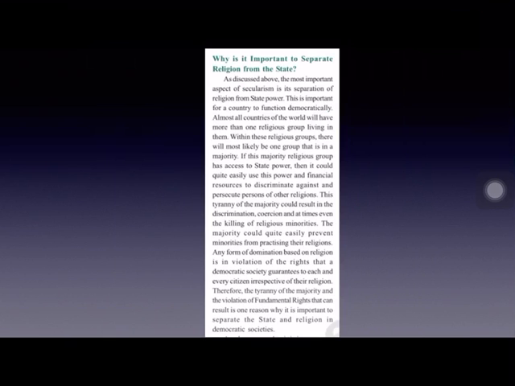Now, why is it important to separate religion from the state? The most important aspect of secularism is separating religion from the state. Just now we have decided it. And mainly for democratic countries, it is very important for the successful functioning of democracy. If we want democracy to function successfully, we have to separate religion from the state. And in almost all the countries of the world, there is more than one religious community living together. We can see in all the countries there are people belonging to different religious communities living together.